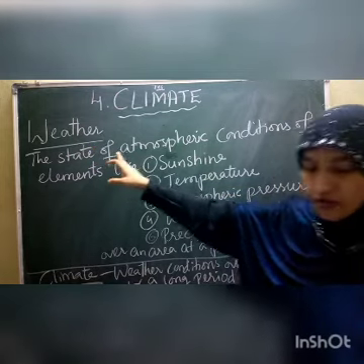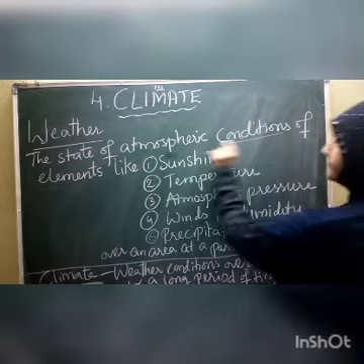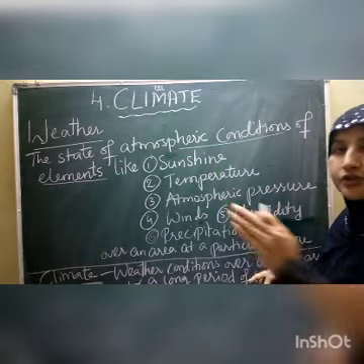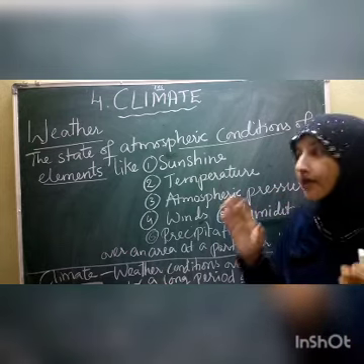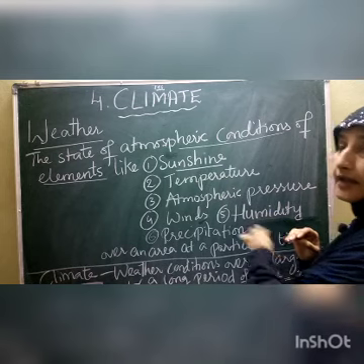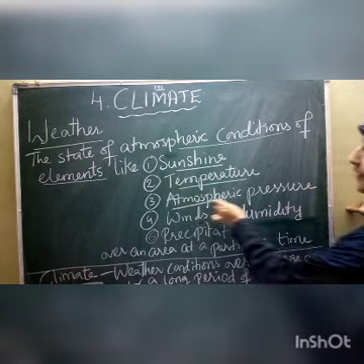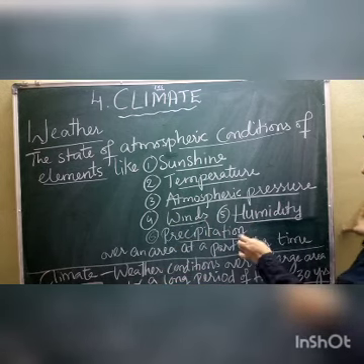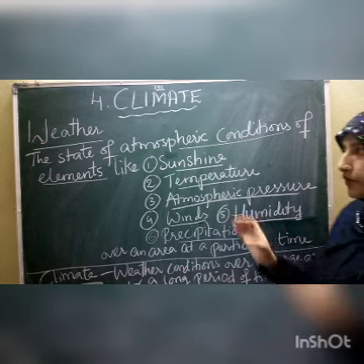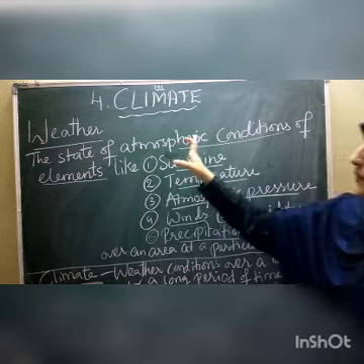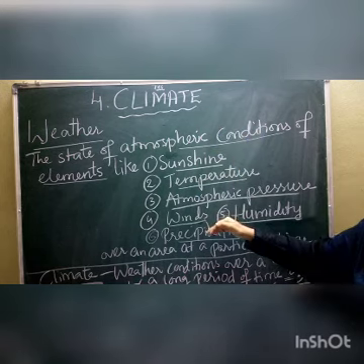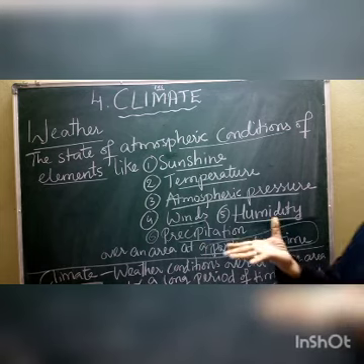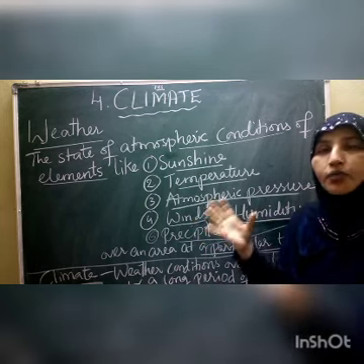Weather is the state of atmospheric conditions of elements. Which elements? Sunshine, temperature, atmospheric pressure, winds, humidity, precipitation. Precipitation means rainfall, children. When there is a change in the atmospheric condition of all these elements over a small period of time, that we call weather.